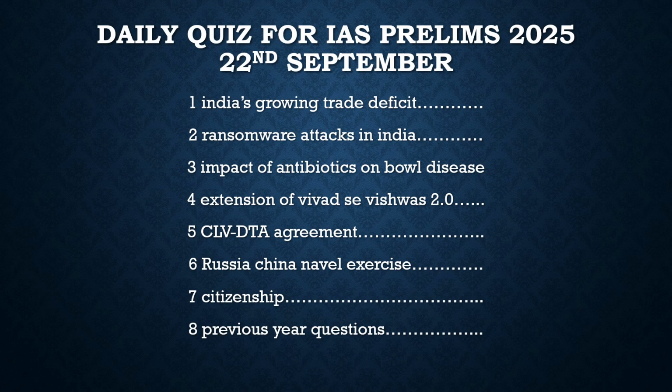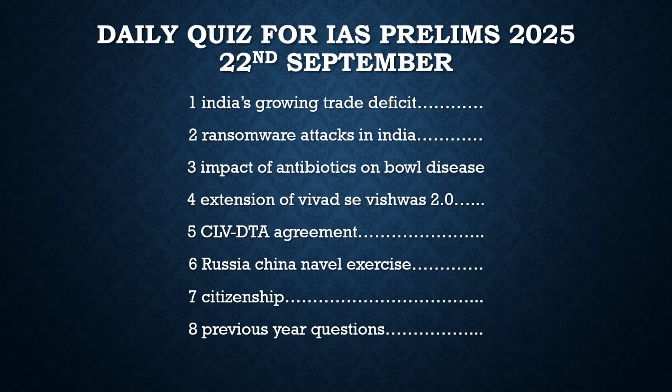It can be very dangerous. So in a nutshell, what the author here wants to say is that the overuse of antibiotics can lead to irritable bowel syndrome, irritable bowel disease, in various patients, and this research was done on mice, and it was found out to be very much true.